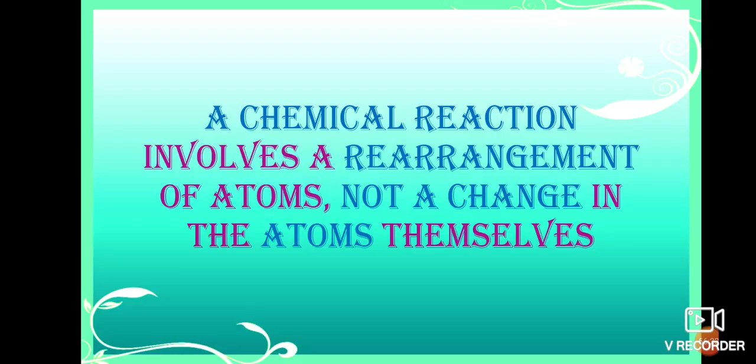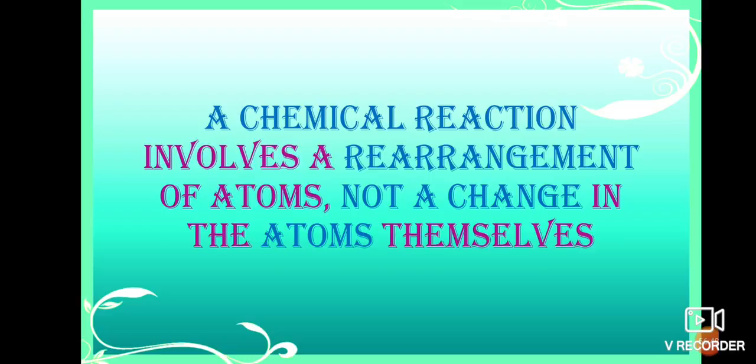Like that, a chemical reaction also involves a rearrangement of atoms, but they are not changing themselves. They are just changing the structures of the molecule, but they are not changing themselves.